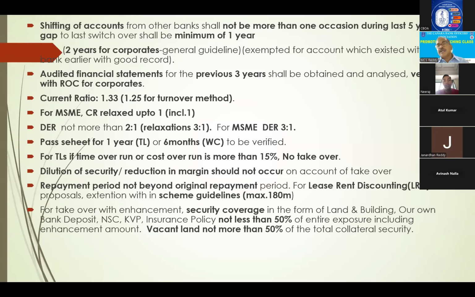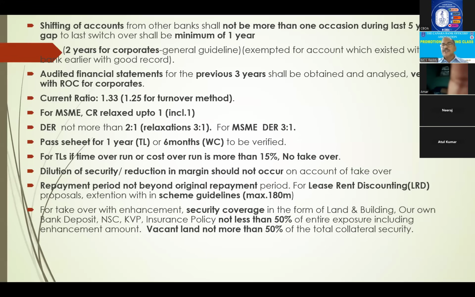Suppose in the earlier bank, the party has already kept for 60 months. Now in the scheme, the leftover is 120 months. But as per the previous bank's sanction, only another 100 months of leftover period is there. So here you can extend for another 20 months, because your scheme permits up to 180 months. This is how LRD, lease rent discounting, works: maximum up to 180 months. Within 180 months, we can permit extension. In other cases, there is no question of change in repayment tenure.